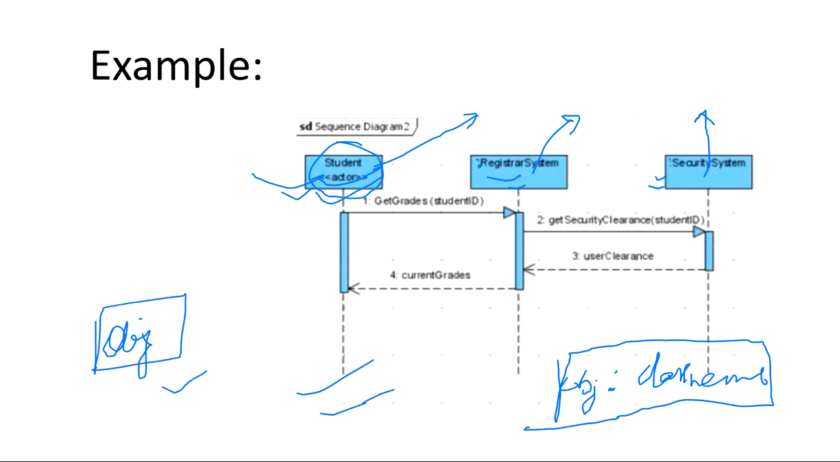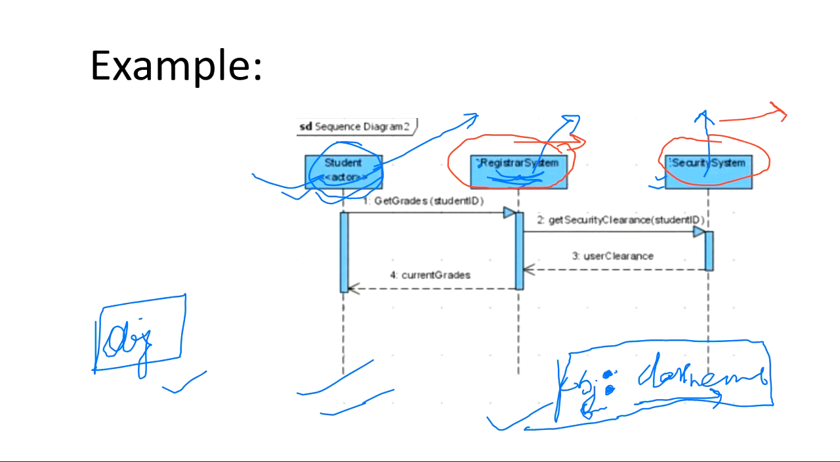But here this registrar system is written on the right hand side of the colon. So how can it be an object? The object name is written on the left hand side of the colon. This is the representation, right? You write the object name, then you put a colon, and then you write the class name. In this diagram, after the colon on the right hand side the registrar system is written. After the colon on the right hand side security system is written.